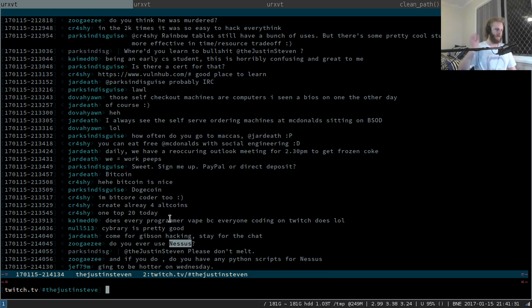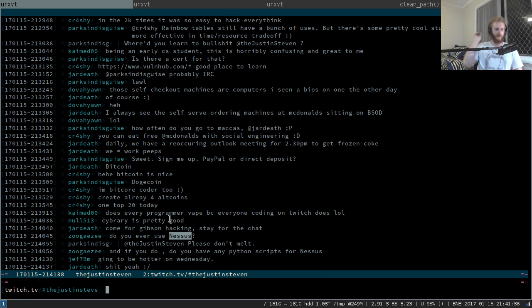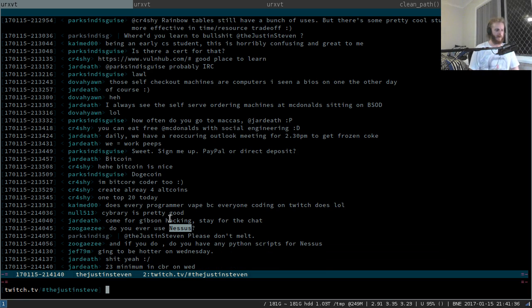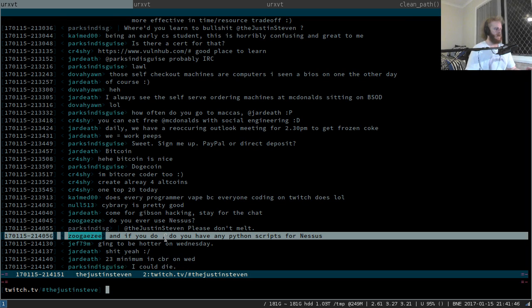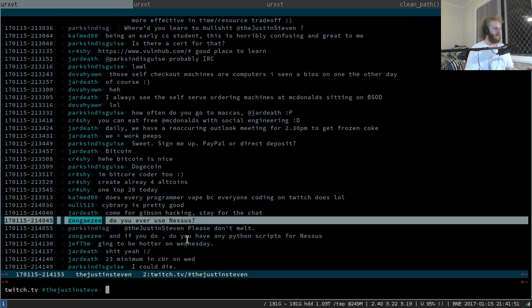But it's something that's on my list of things to look at. I do need to learn how to scan better, how to fuzz better, and how to automate what I do. For the time being, I prefer to look at the code, or actually black box the application myself and work with the developers. Hopefully that answered that. No, I don't have Python scripts for Nessus.